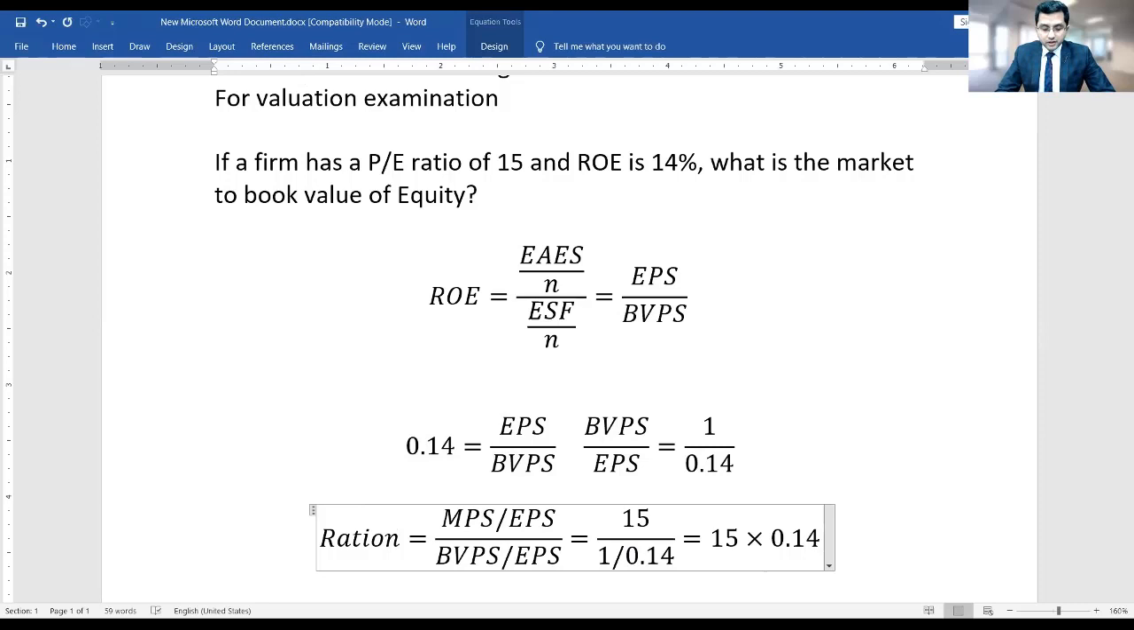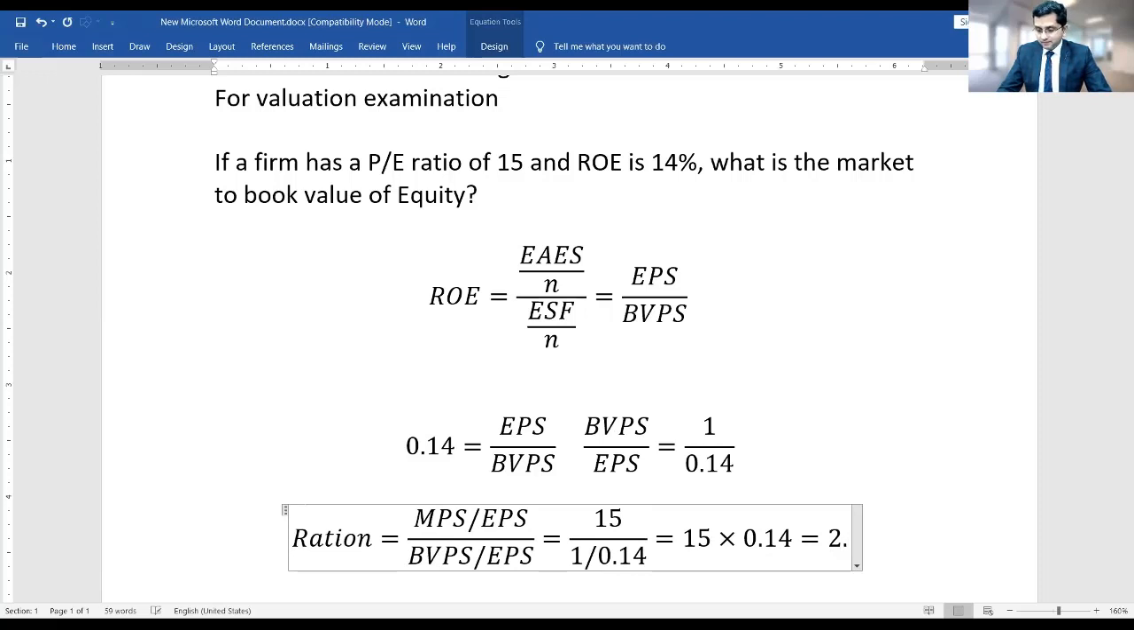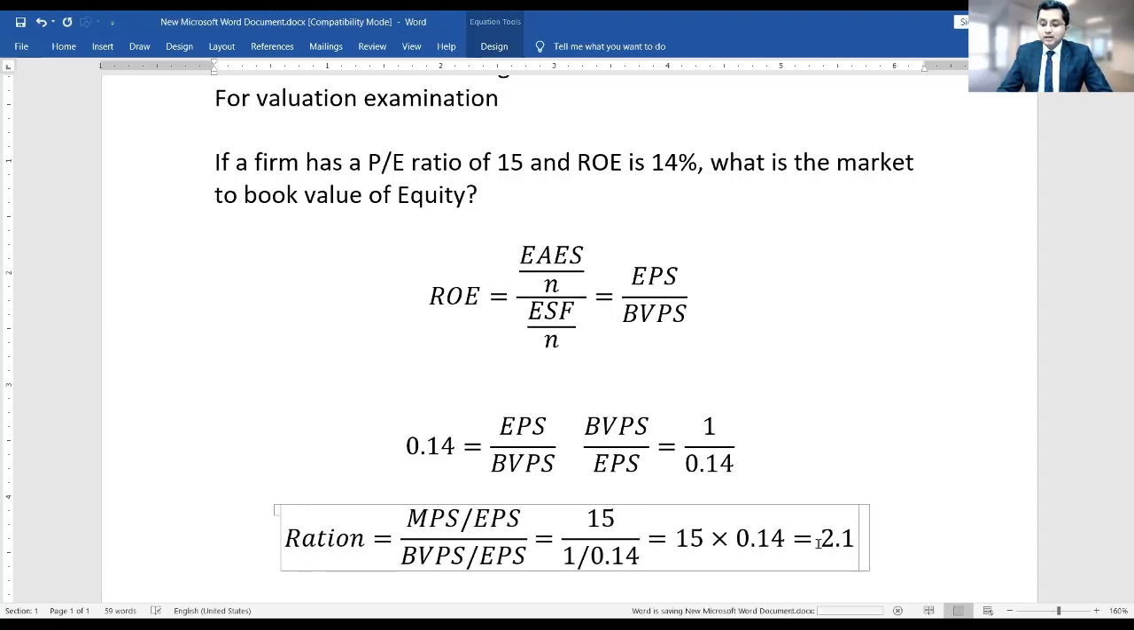My screen is shared probably, no? Oh yes, it is. Just a minute. I need a calculator. It's here. It's 15 into 0.14. That's 2.1. So this is the answer, sir. Very good question. On ratio analysis, it's a good question, I must say.